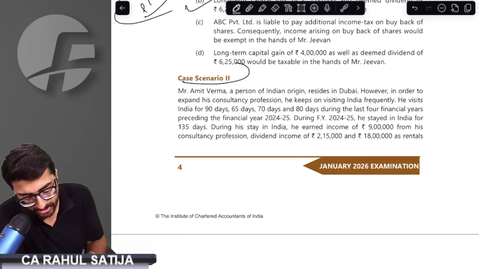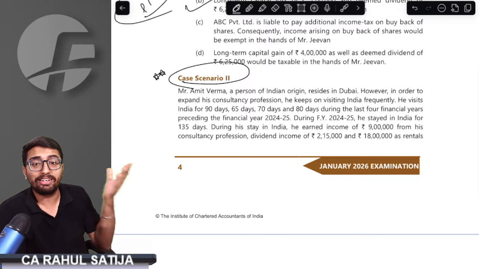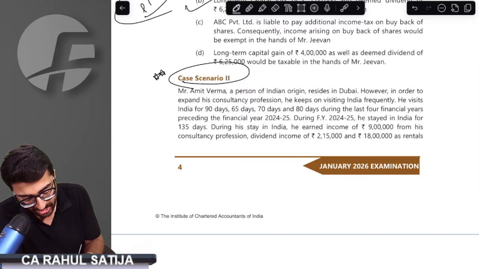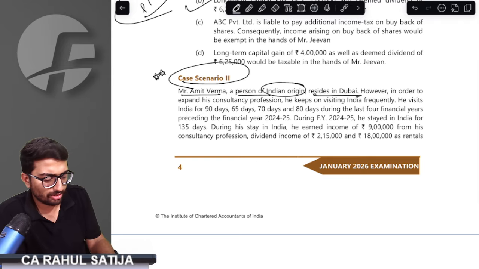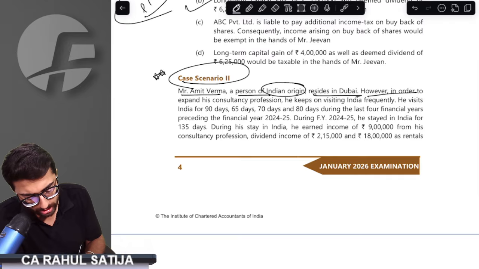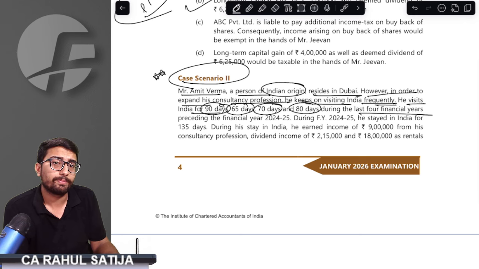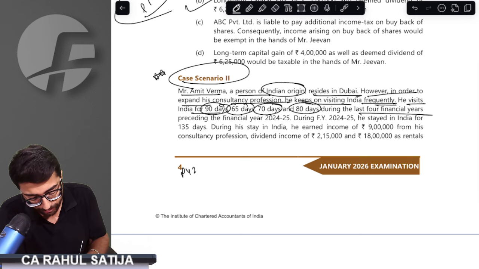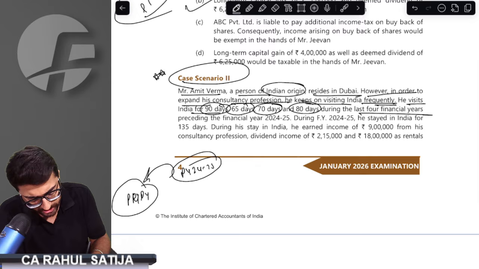Case scenario 2. Very beautiful question. I can ask you to rate this question as double star rated. Mr. Amit Verma, a person of Indian origin, resides in Dubai. However, in order to expand his consultancy business, he keeps visiting India frequently. He visits for 90 days, 65 days, 70 days, and 80 days in the last 4 preceding financial years. That means for the preceding 4 previous years, he stayed 90 days, 65 days, 70 days, and 80 days.